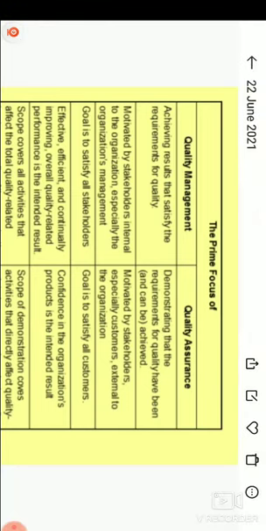Second point, quality management is motivated by stakeholders internal to the organization, especially the organization's management, whereas quality assurance is motivated by stakeholders, especially customers, external to the organization. The goal is to satisfy all stakeholders, that is quality management, and the goal is to satisfy all customers, that is quality assurance.